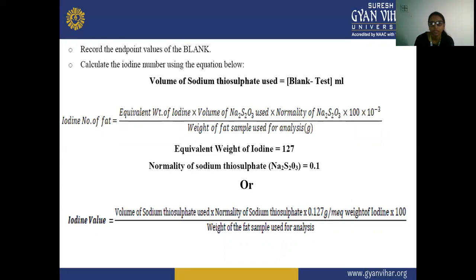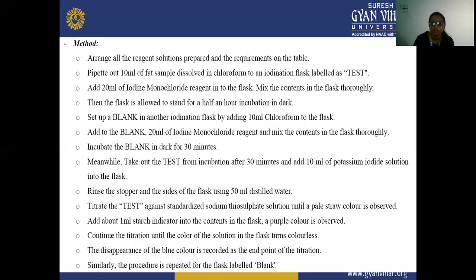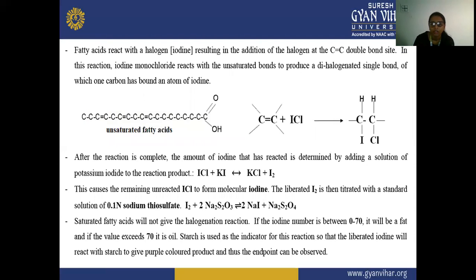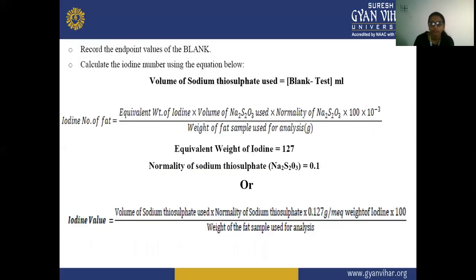After that, we calculate the volume of thiosulfate used as blank minus test, and the iodine number of fat equals the equivalent weight of iodine into the volume of sodium thiosulfate, into the normality of sodium thiosulfate, into 100, into 10 raised to minus 3, upon the weight of fat sample used for analysis.